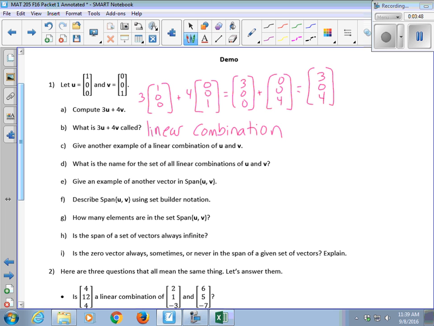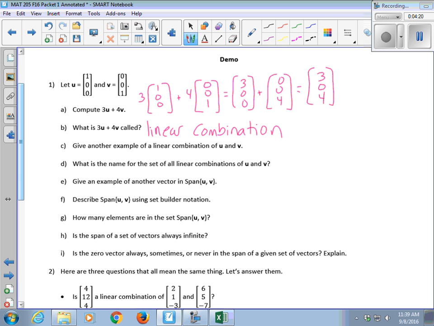Yeah, that's how you do vector arithmetic, right? It has to be addition. You can put scalar weights on the vectors and then you add them together.